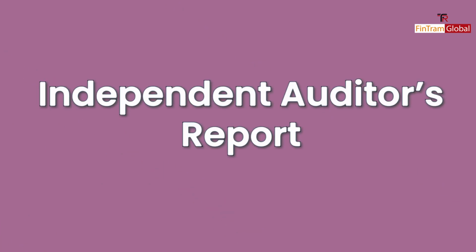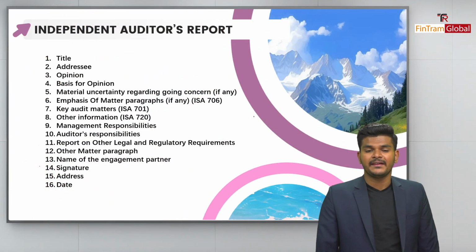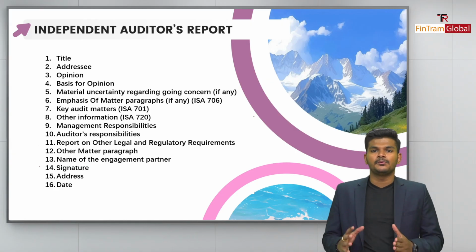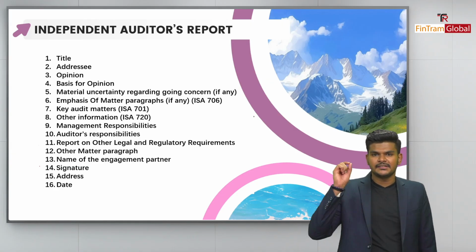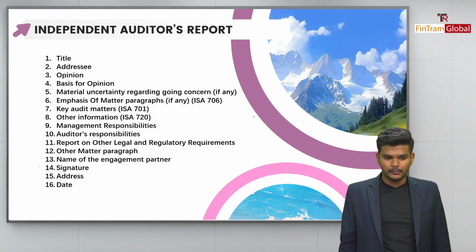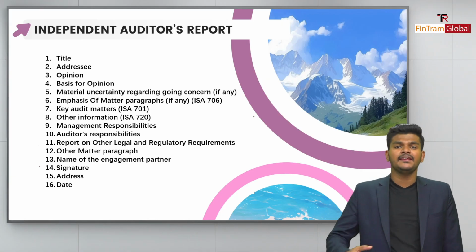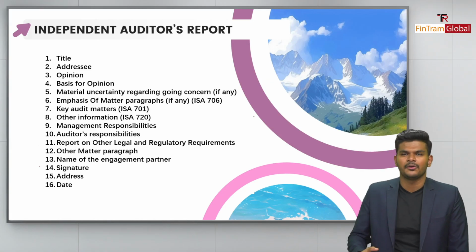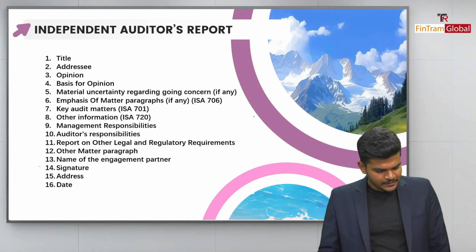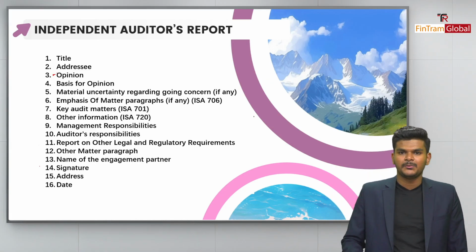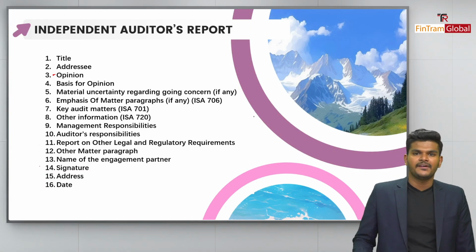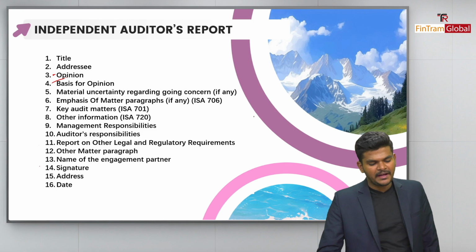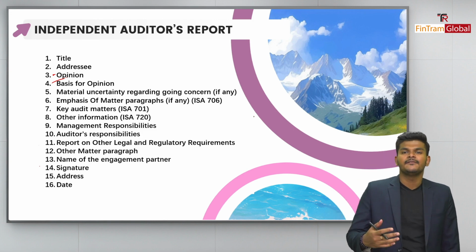The first and foremost thing that we have to learn when it comes to this particular topic is the independent auditor's report, isn't it? So how exactly is it structured? What are the contents, first of all, right? So there's obviously the title, which is independent auditor's report itself, right? And then the addressee, which is basically the person to whom the report is addressed, basically the shareholders, right? And then we also have the opinion paragraph where we will state our unqualified, qualified except for, adverse or disclaimer opinions. And then the basis of opinion paragraph where we will mention the reason for providing that opinion as well.